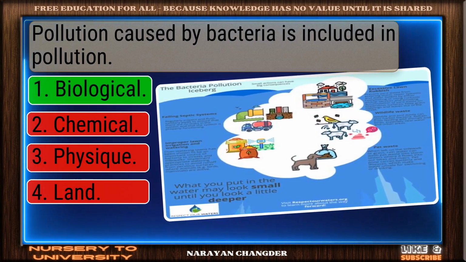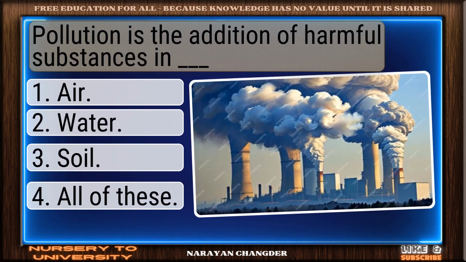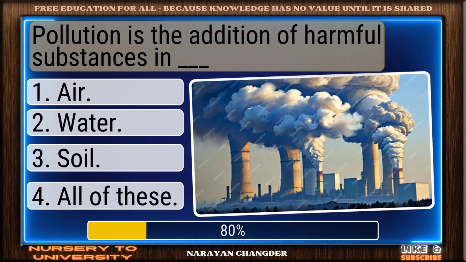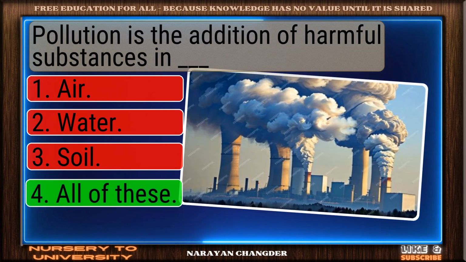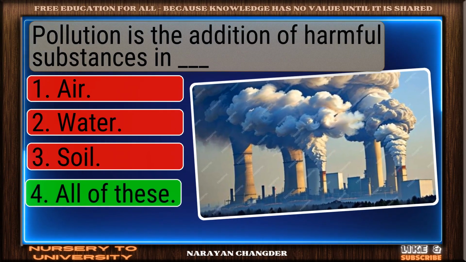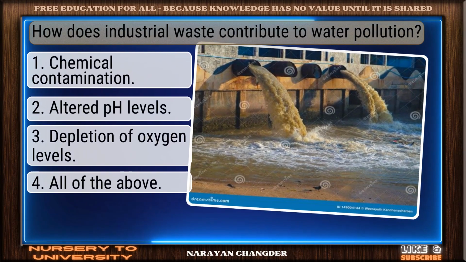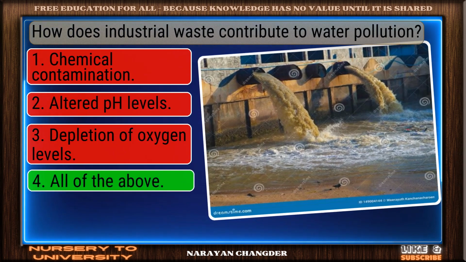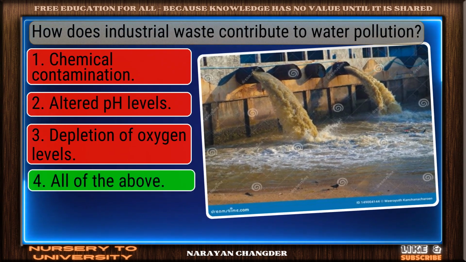You chose biological, and it is correct. Pollution is the addition of harmful substances in dash. Excellent choice. All of these is the right answer. How does industrial waste contribute to water pollution? Well picked. All of the above is the correct answer.